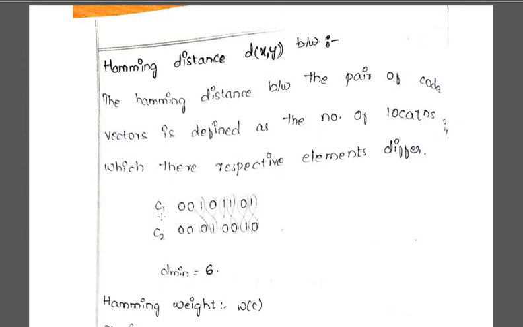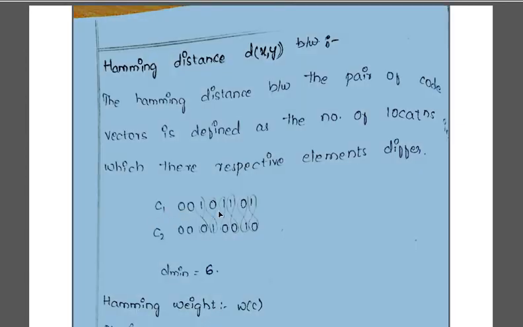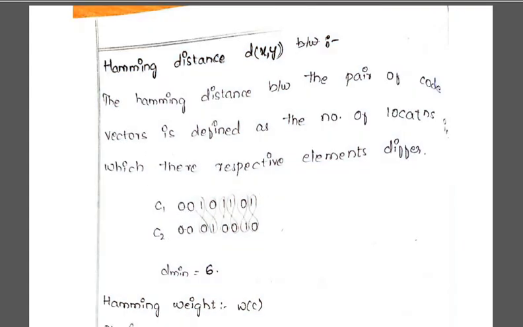The first code word that I have given here is 00101101, and the second code word is 00010010. You have to find the difference between them. The first 00 is the same, this is also the same, then 10 is different, 01 again is different, 10 is different. So how many pairs do we have with different elements? 1, 2, 3, 4, 5 and 6. So the D minimum, or the Hamming distance, for these two code words is 6.